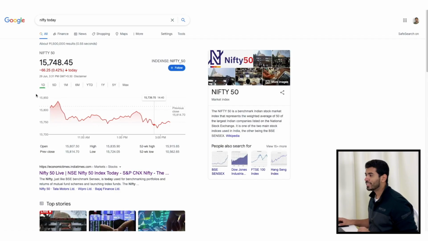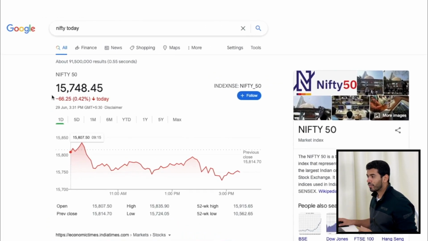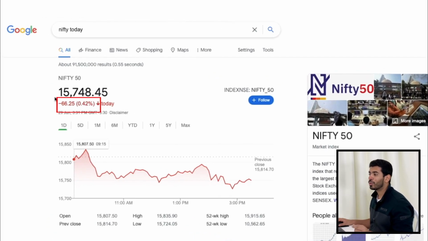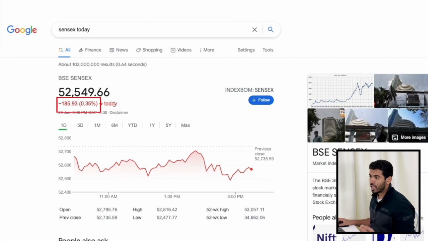Now let us actually check real life data. Now over here, we can see the Nifty 50. So Nifty 50 actually came down by 0.42% today. And whereas Sensex, if you actually check, Sensex actually came down by 0.35% today. Now, why is it important to check whether Nifty 50 is up or down on a particular day? The simple reason being that this shows how stable the market is. Now, for example, today the market did not move much. There has been a very small movement of 0.42% on the downward side. So there hasn't been any drastic movement in the market as such.